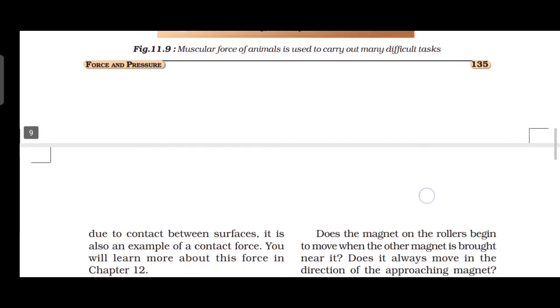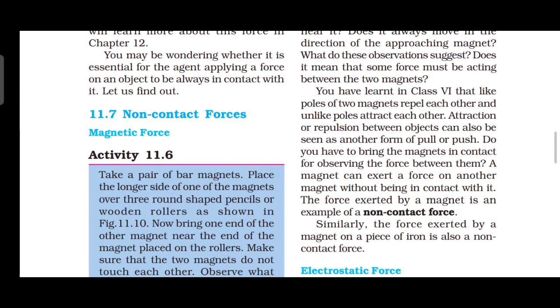Then the next topic is non-contact force. Non-contact force means magnetic force. The magnet on the rollers begins to move when the other magnet is brought near it. The like poles of two magnets repel each other and unlike poles attract each other.